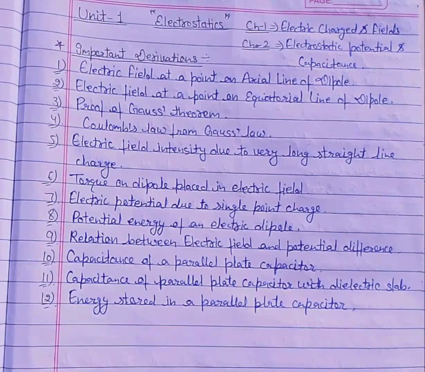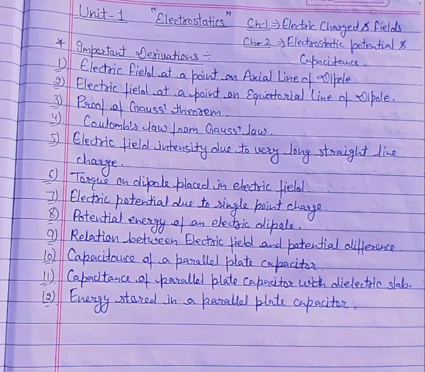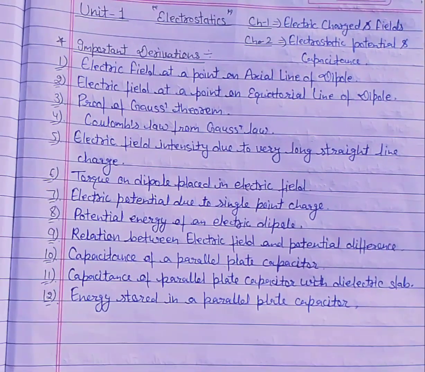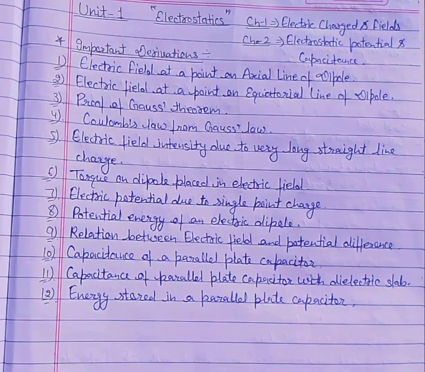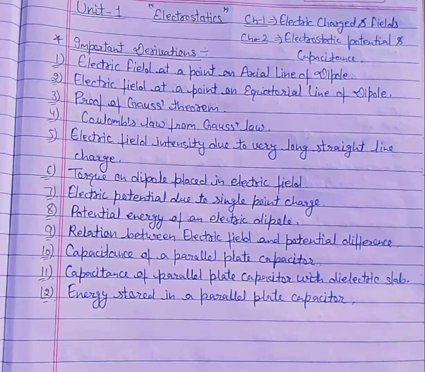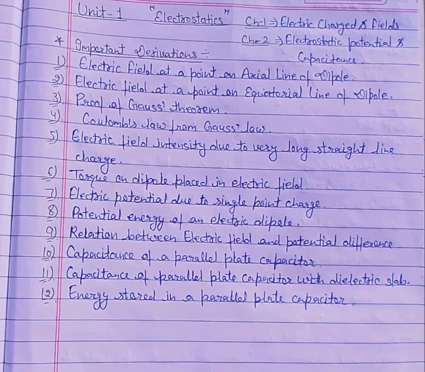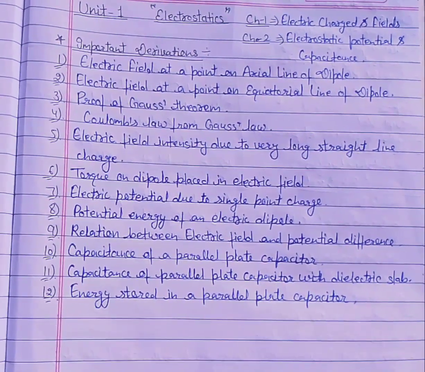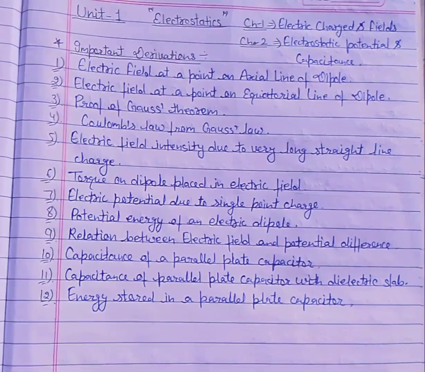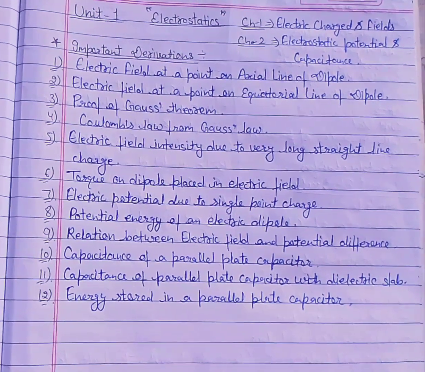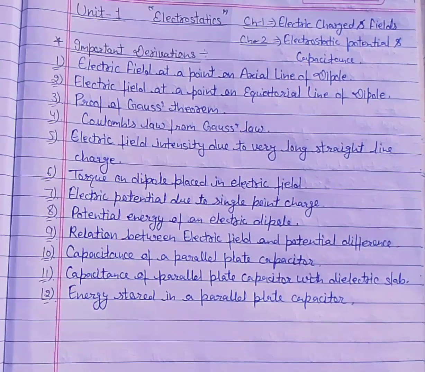First, electric field at a point on the axial line of a dipole. Second, electric field at a point on the equatorial line of a dipole. Third, proof of Gauss's theorem. 4. Coulomb's law from Gauss's law. 5. Electric field intensity due to a very long straight line charge.